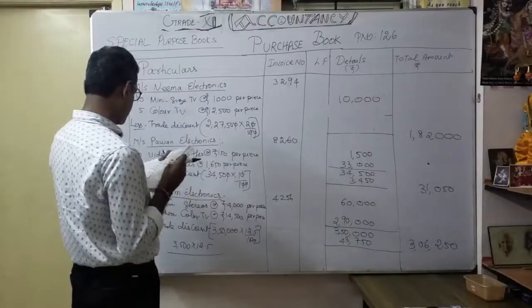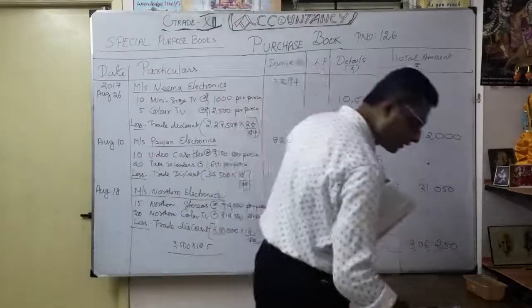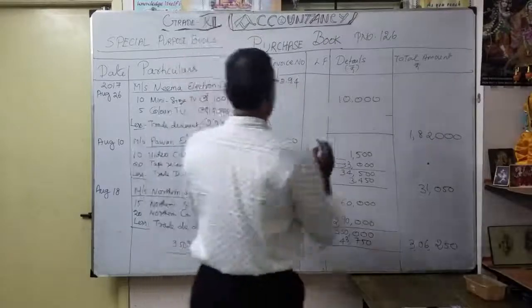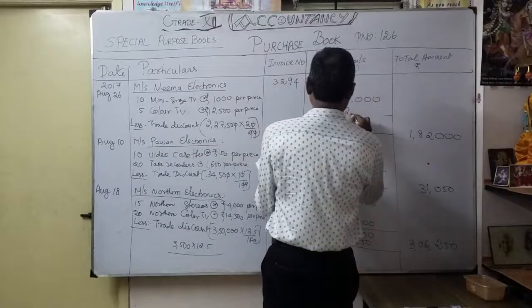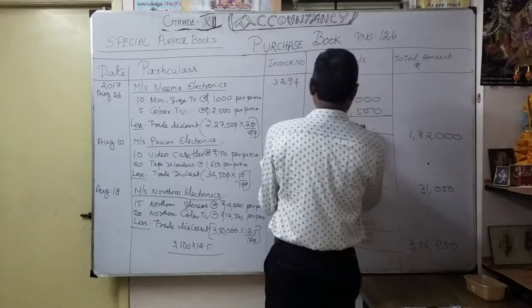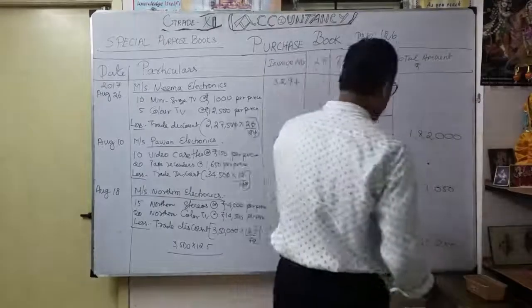So how much will you get? Okay. So 5 into 12,500 maybe it will come 62,500. Okay. So 62,500. So what is the total here? Naturally 72,500.